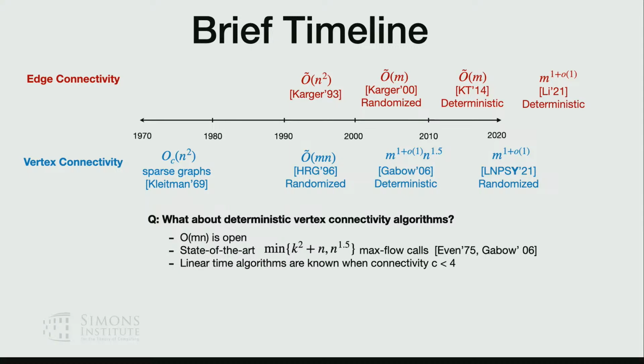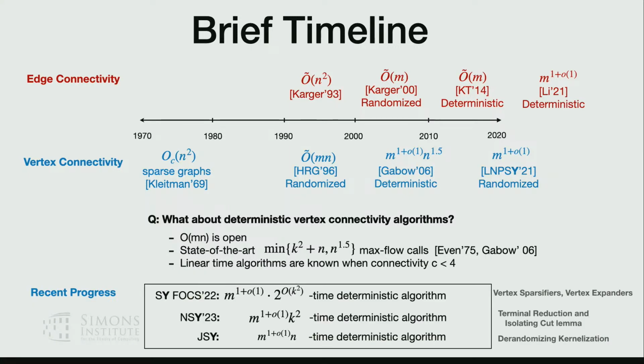And then there are some recent progress on this deterministic regime. So let me elaborate a bit. The recent progress is that last year, we know how to do it in almost linear time for very, very small connectivity. Let's say K is like little o square root log n. So we know how to do this.